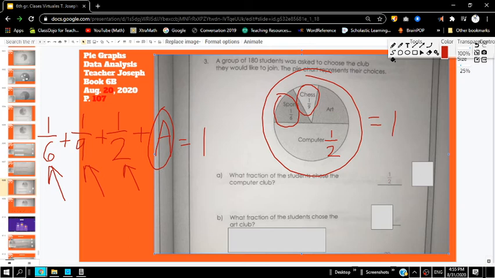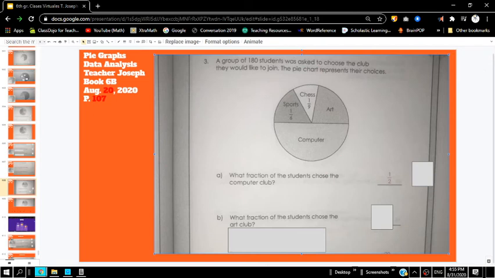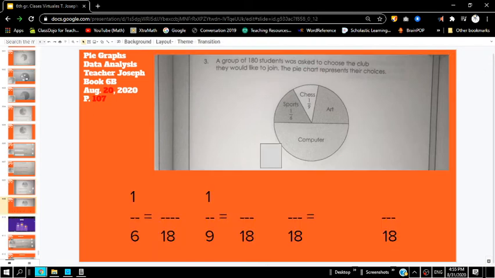Well, we need to convert that denominator into the same number. Well, how do we do that? We need to think about the multiples of these numbers. If we count by sixes, for example, 6, 12, 18, 24, or 9, 9, 18, 27, 36, or 2, 2, 4, 6, 8, 10, 12, 14, 16, 18, we can find a common multiple among all three of those numbers. And the common multiple is 18. Okay, so I can actually switch 1/6 to some number over 18, and 1/9 to some number over 18.